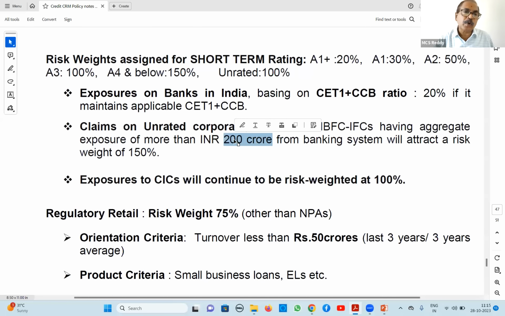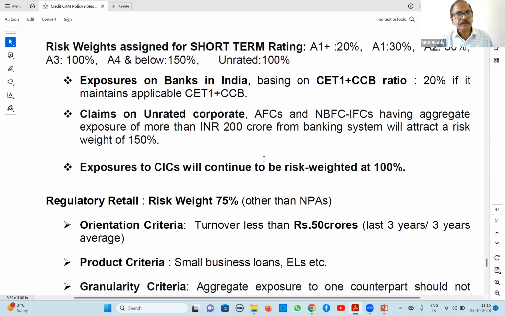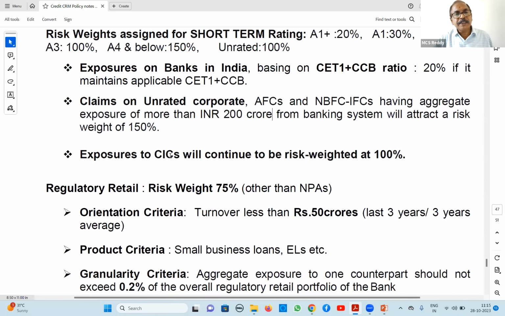Up to 200 crores is given separately. We will see that also. Exposure to CICs, core investment companies, is 100% risk weight. This is a recall question, because though it is unrated, it is 100% risk weight. It is special: exposure to CICs, though unrated, will be 100% risk weight only.